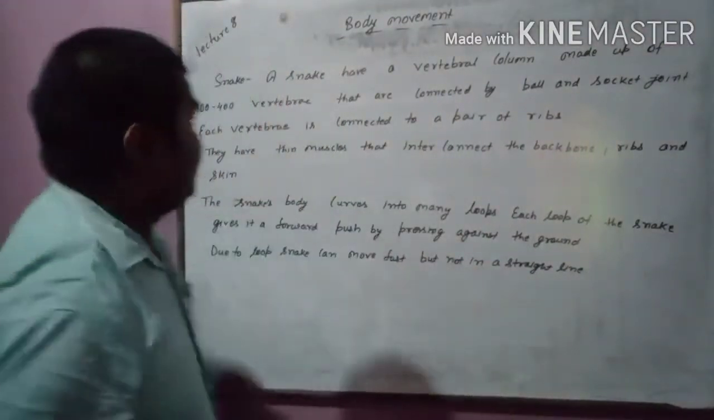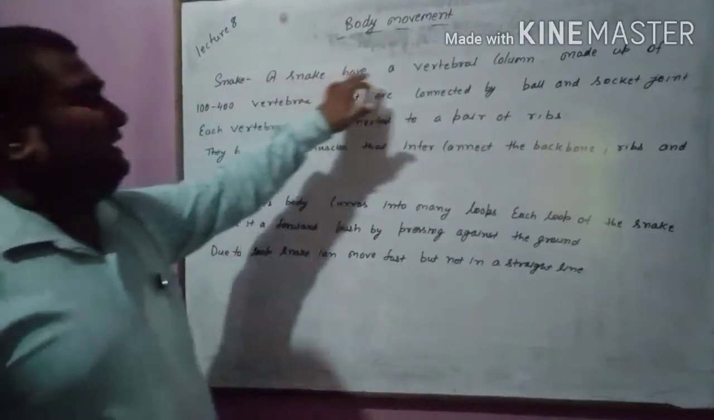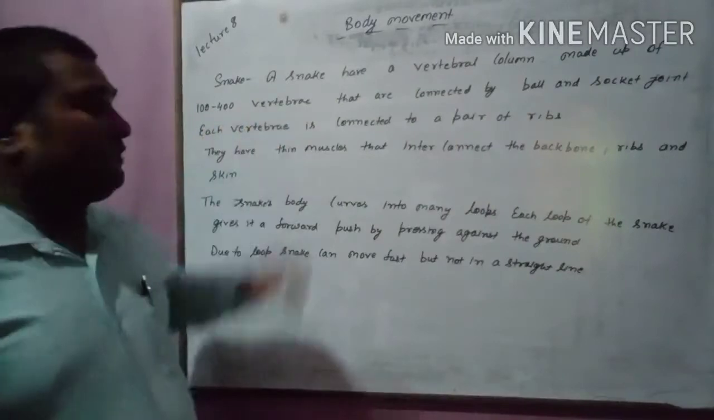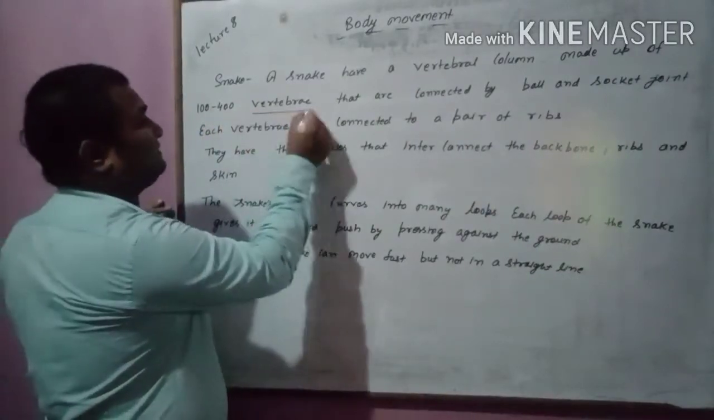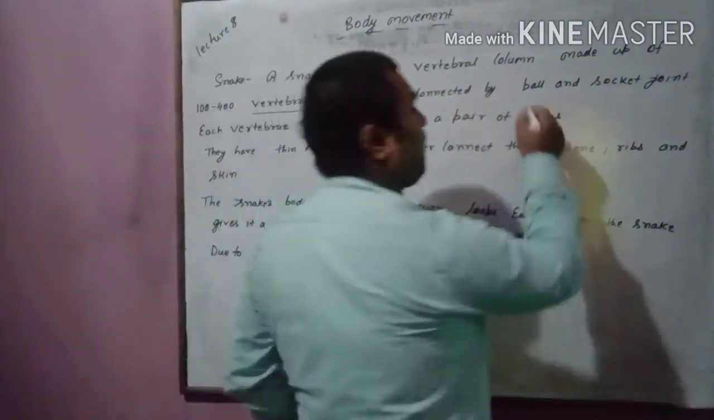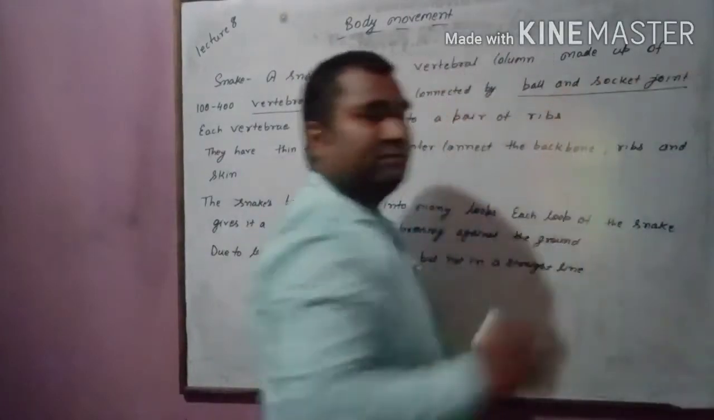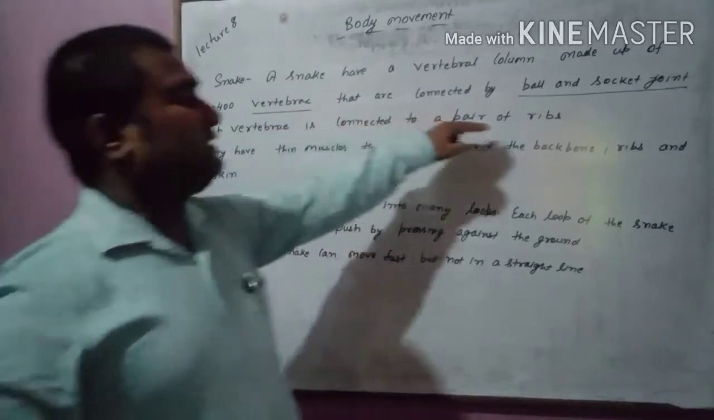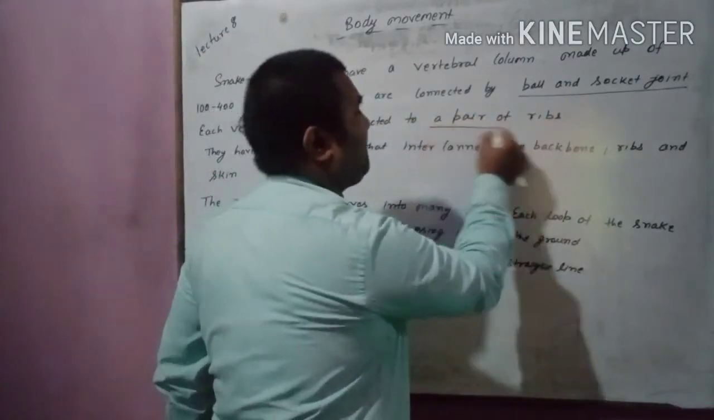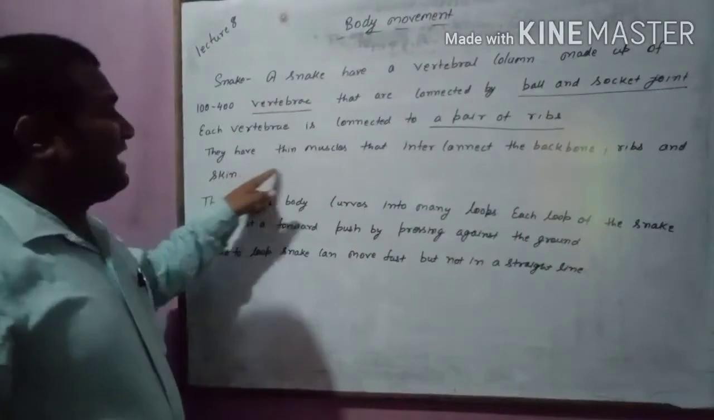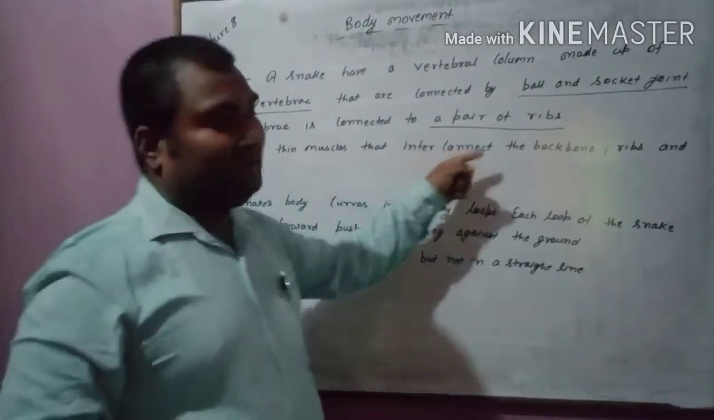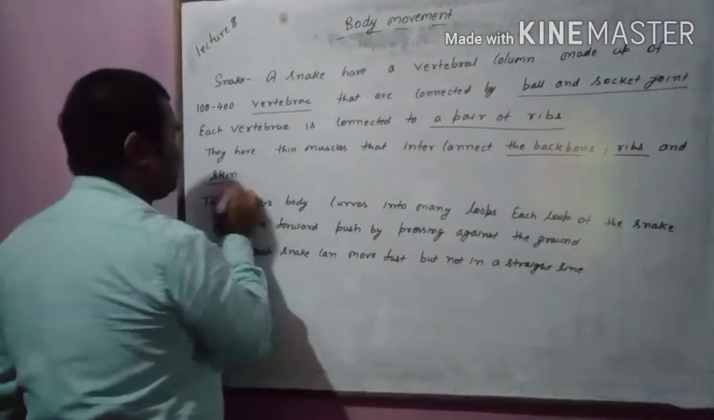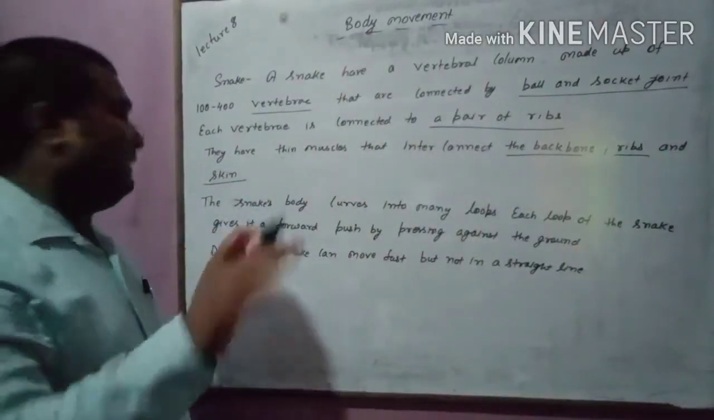Okay, see, snake. A snake has a vertebral column made up of 100 to 400 vertebrae that are connected by ball and socket joints. So the joint is a ball and socket joint. Each vertebra is connected to a pair of ribs. They have thin muscles that interconnect the backbone, the ribs, and the skin, meaning the scales.